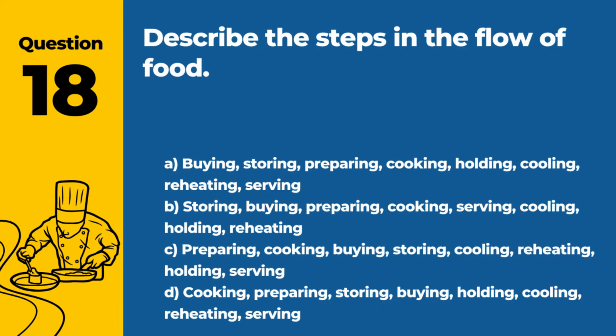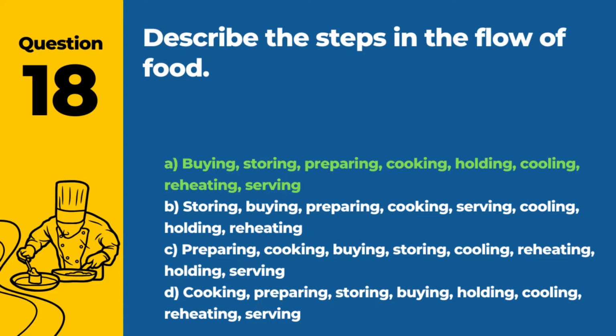Question 18. Describe the steps in the flow of food. A. Buying, storing, preparing, cooking, holding, cooling, reheating, serving. B. Storing, buying, preparing, cooking, serving, cooling, holding, reheating. C. Preparing, cooking, buying, storing, cooling, reheating, holding, serving. D. Cooking, preparing, storing, buying, holding, cooling, reheating, serving.